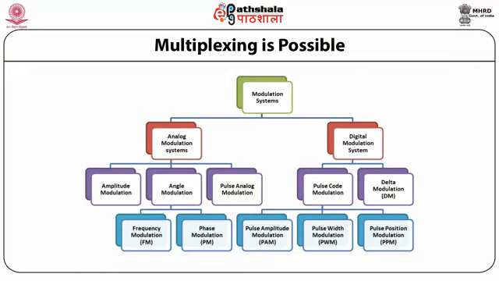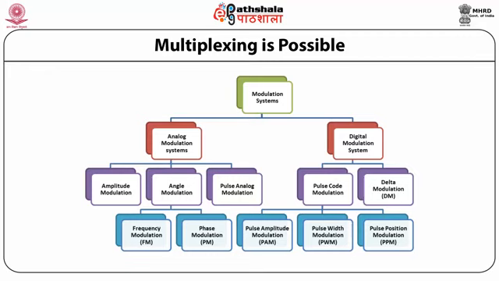So if we are summarizing the modulation system, then we have two types of modulation, that is analog and digital modulation. In analog modulation, we have amplitude, angle and pulse analog modulation. Digital modulation is divided into two, that is pulse code modulation and delta modulation.